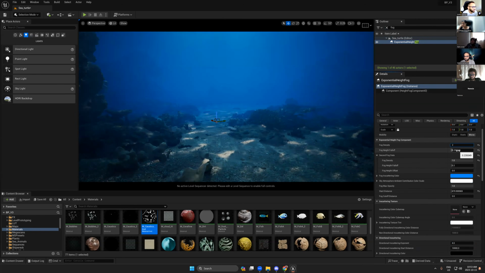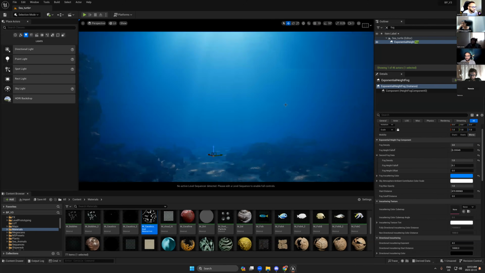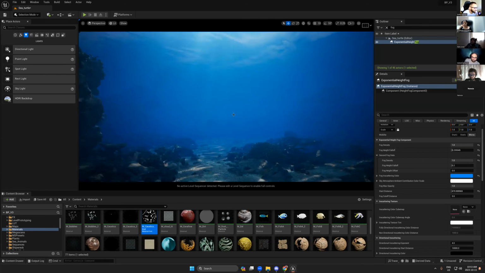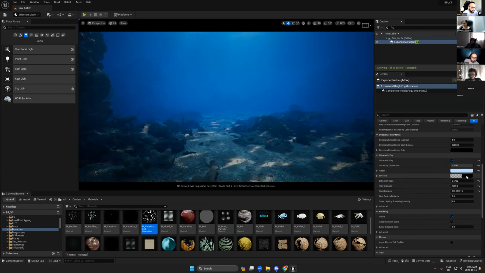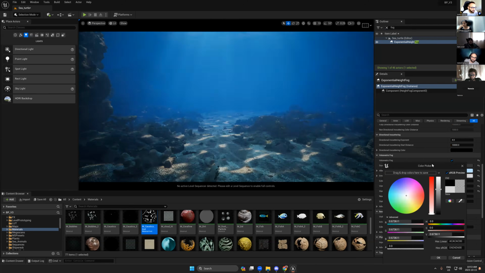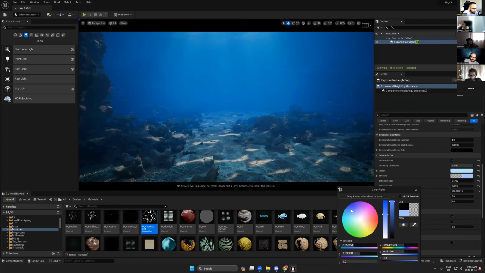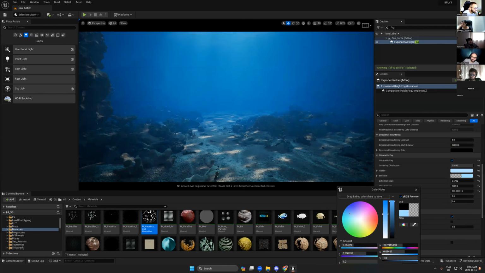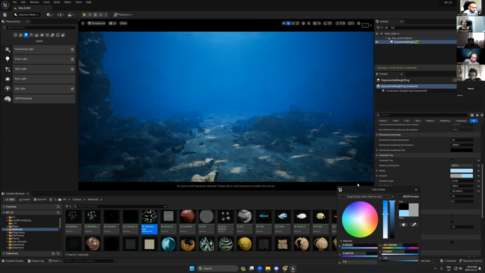Or even you can add, let's say 3, 4, it depends on if you have very deep water. But let's say I need to see some assets in the far here. And also you can add more foggy lights here by using emissive. I'm always using emissive to just get this kind of effect.